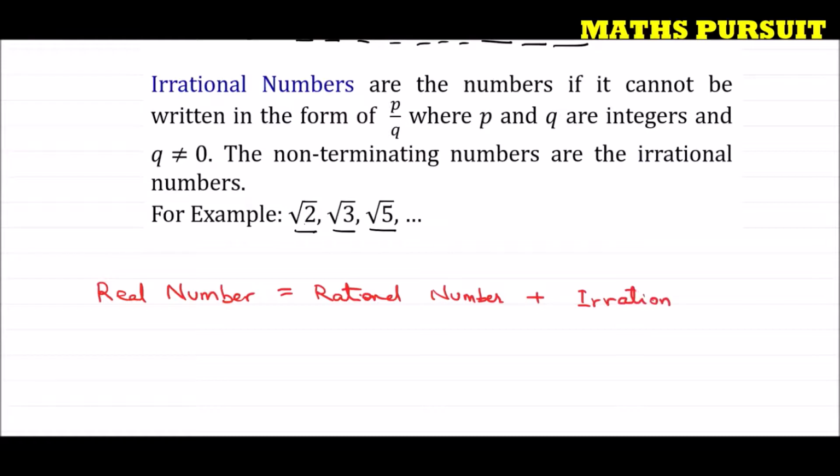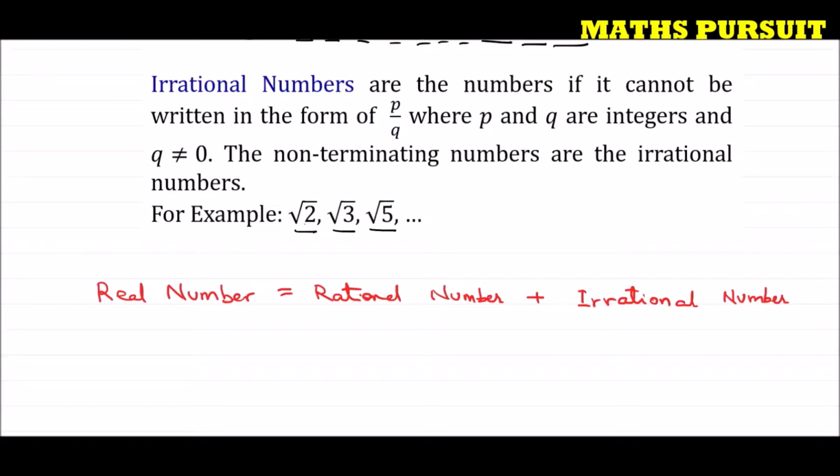From the definition, it is seen that a real number consists of all the rational numbers as well as the irrational numbers. So a real number is equal to a rational number plus irrational number. That means a real number contains rational numbers as well as irrational numbers.